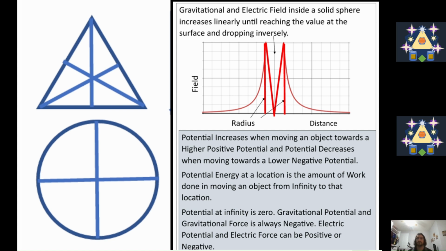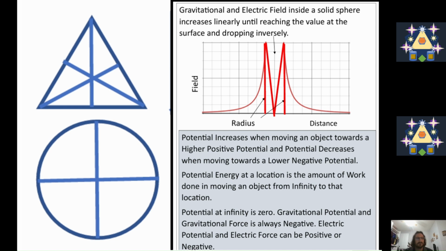Energy and work are also measured in joules. So the amount of work needed to bring an object all the way from infinity to that location in space is the potential energy of the object at that location. Potential at infinity is zero because it follows an inverse relationship. When r goes to infinity, the number approaches zero.